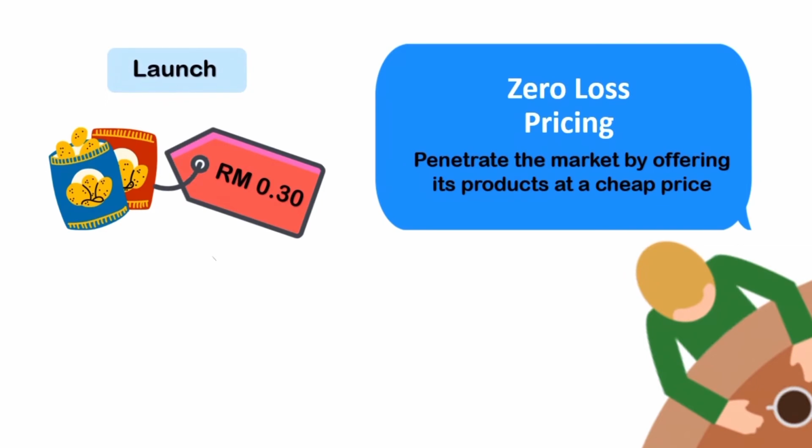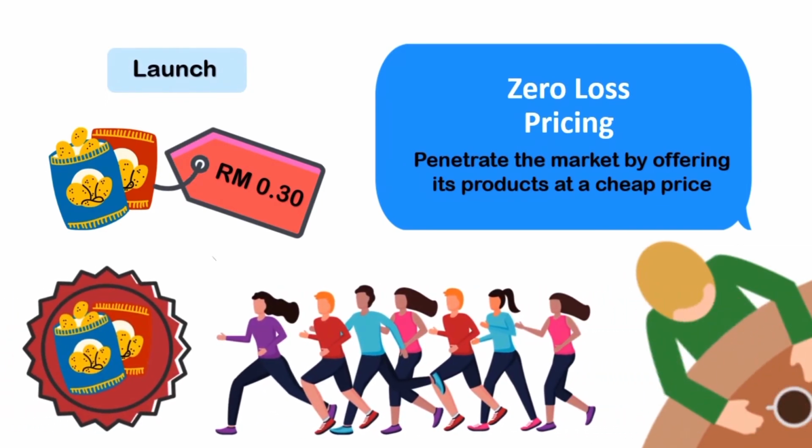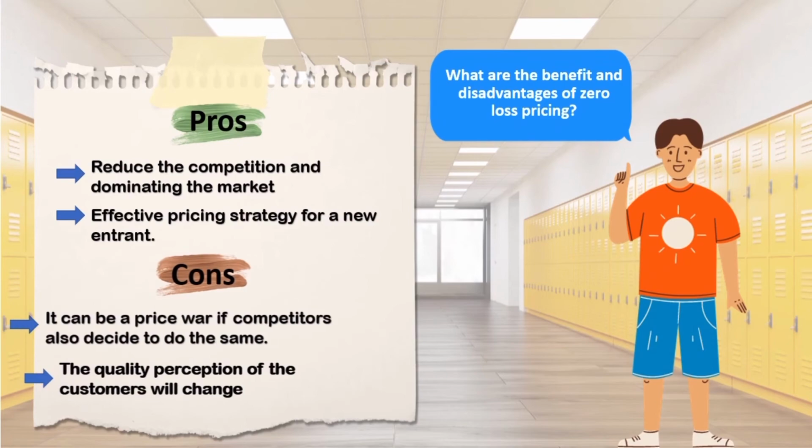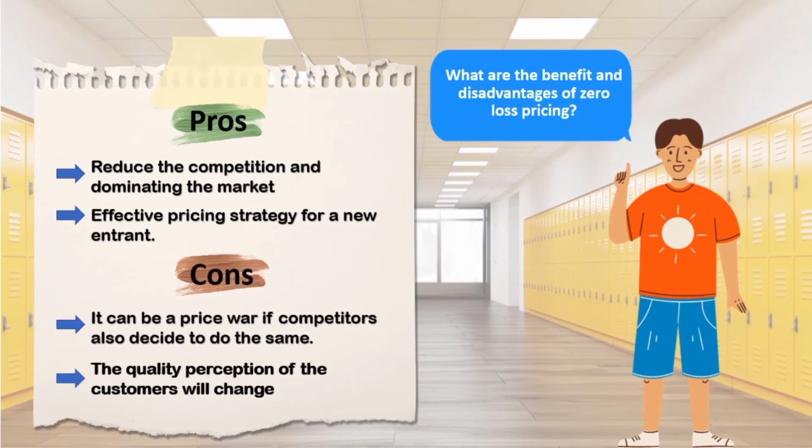The reason why the price is so low is because it wants the customers to chase and purchase it in large quantities. Pros of this strategy is that it reduces the competition and it dominates the market. It is also an effective pricing strategy for a new entrant. But the cons is that it can be a price war if competitors also decide to do the same, and the quality perception of the customer will always change.